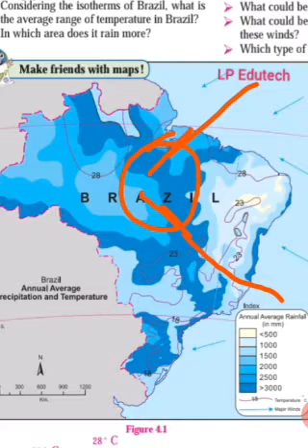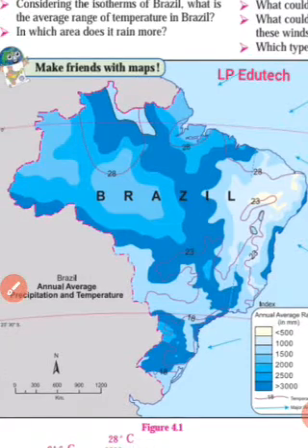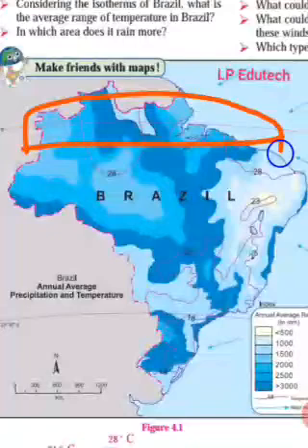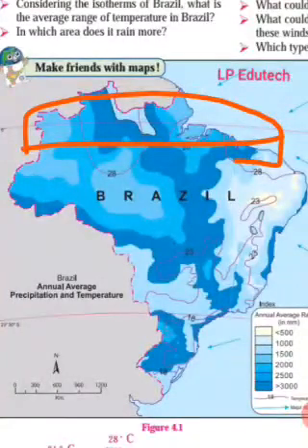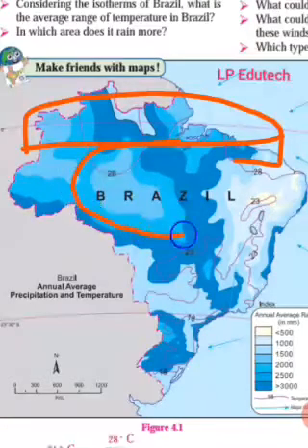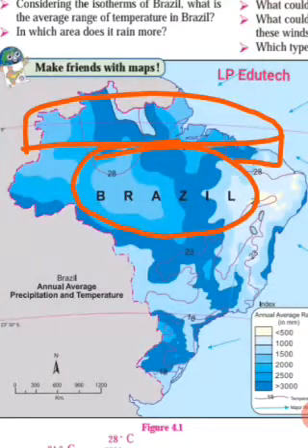Most of the part of this country lies in the tropical zone. Okay, tropic. The equator passes through the northern part of the country. The temperature is more in this region, right? Due to the equator, the temperature increases. The average temperature in the Amazon Valley is 25 to 28 degrees Celsius. So this is the Amazon Valley, we can say river basin. So here we can find this 25 to 28.